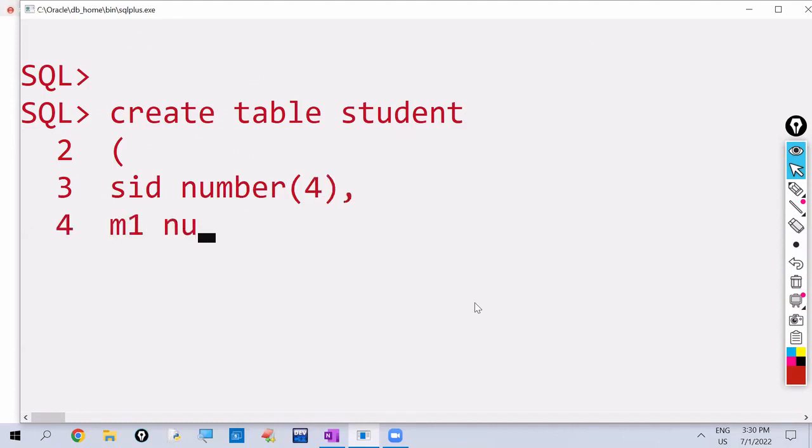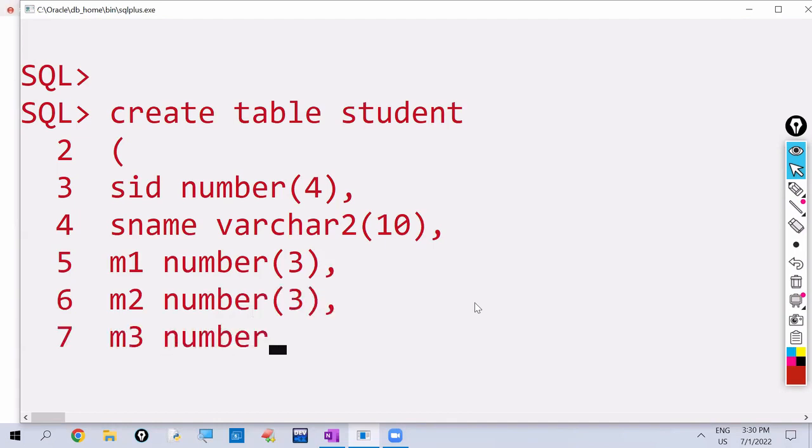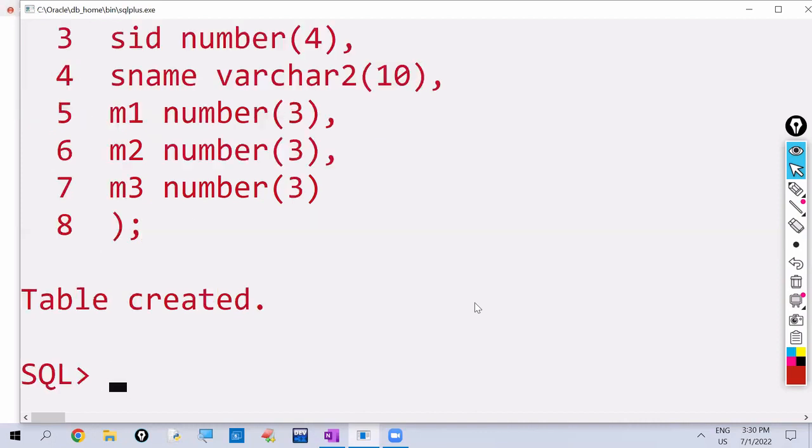Sorry, S name I'm taking, S name varchar2 type. Then M1 number type. Then M2 number type. Then M3 number type. Okay, bracket close, semicolon. So the table is created.